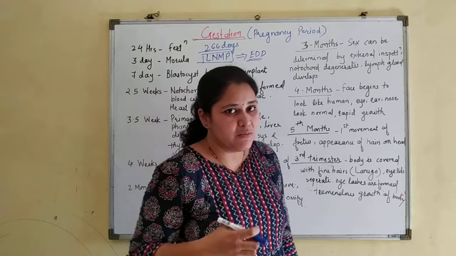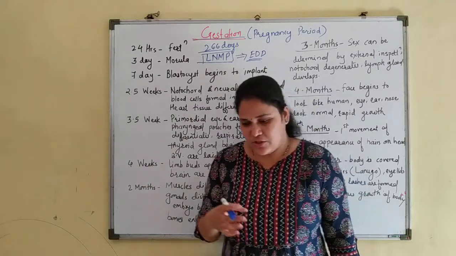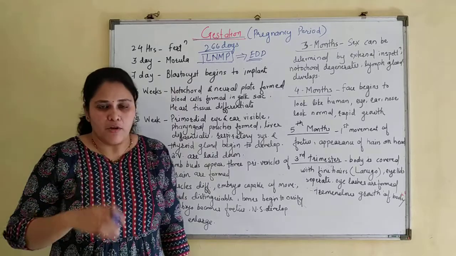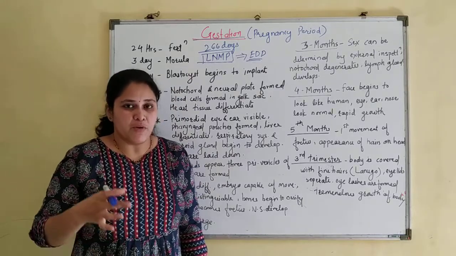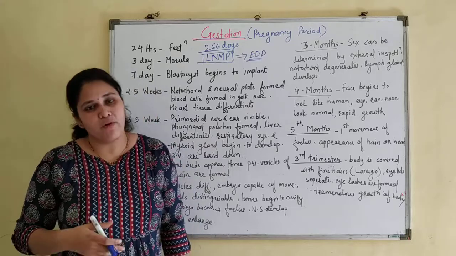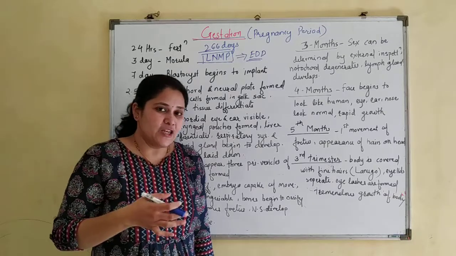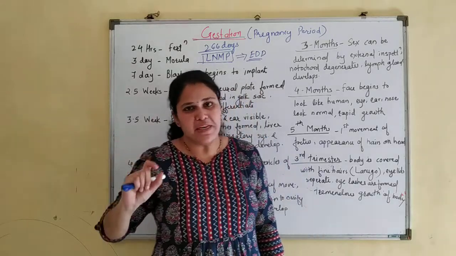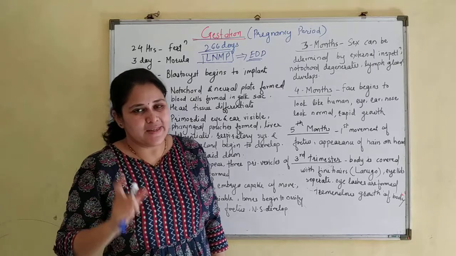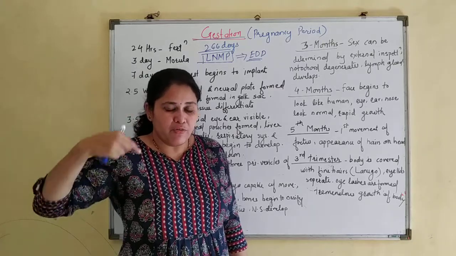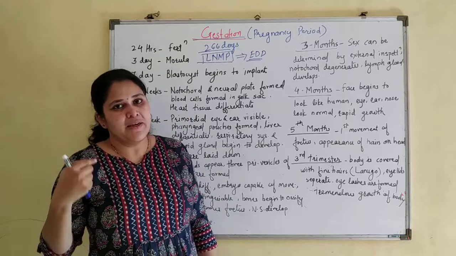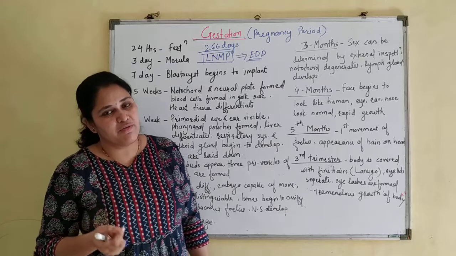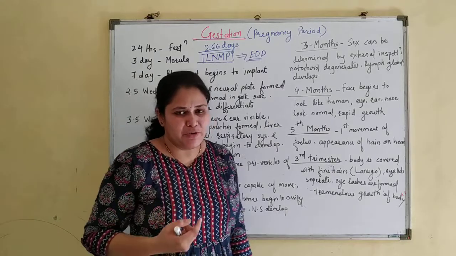During these 9 months of pregnancy, 9 months of gestation, different organs are produced. Here I have mentioned the major organs and in what way the baby is developing in the mother's womb. The baby is attached to the mother's body by means of the placenta. From the placenta forms the umbilical cord, which is about 40 centimeters long. The fetus is entirely covered by the amniotic layer, which encloses the amniotic cavity filled with a fluid known as amniotic fluid.